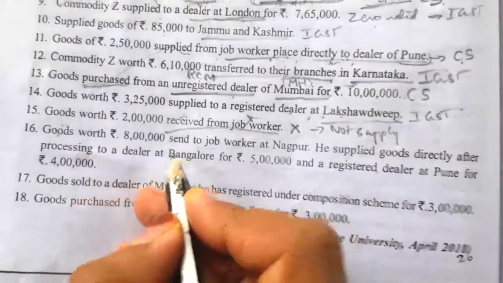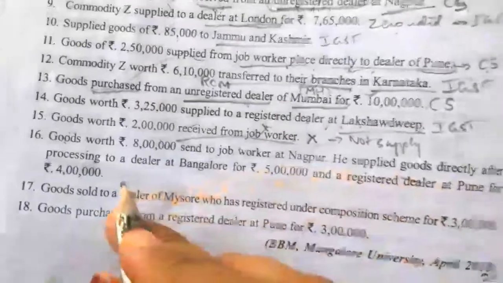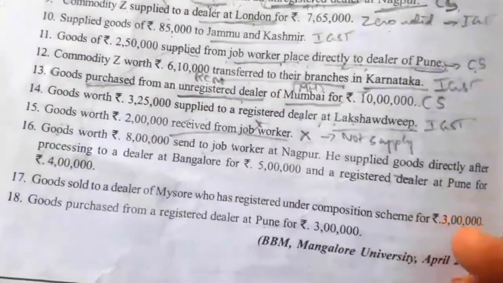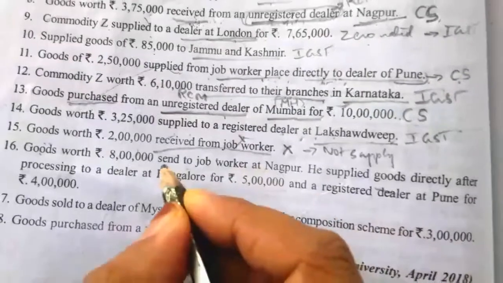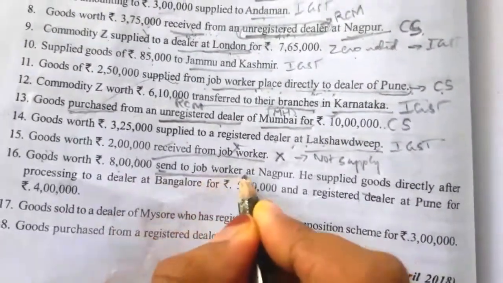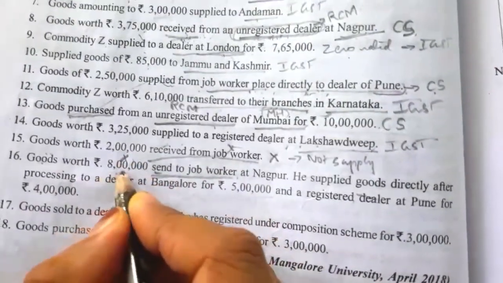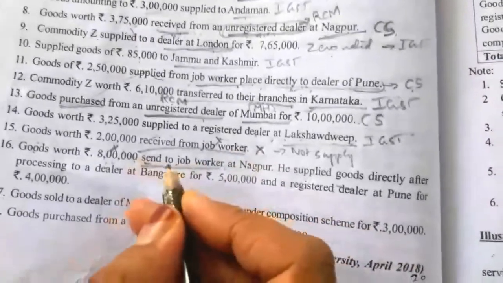Next point, goods worth 8 lakh sent to a job worker at Nagpur. He supplied the goods directly after processing to a dealer at Bangalore for rupees 5 lakh and to a registered dealer at Pune for rupees 4 lakh. Here, goods are sent to the job worker. The 8 lakh value of goods has been sent to the job worker for completing the work. So that is not a supply.